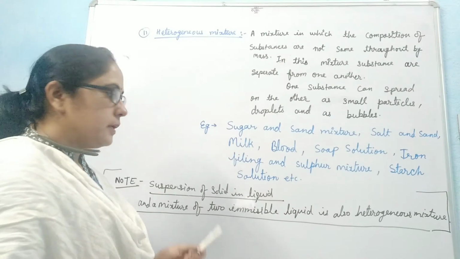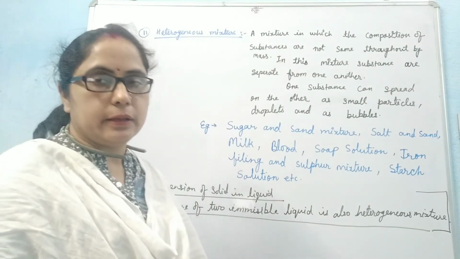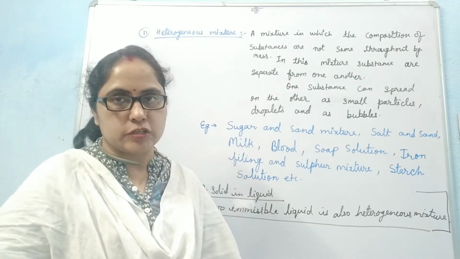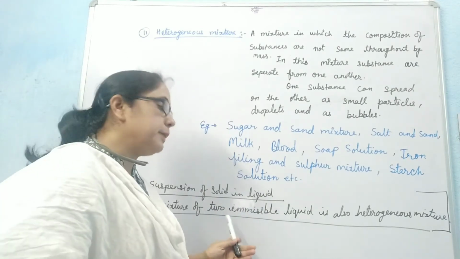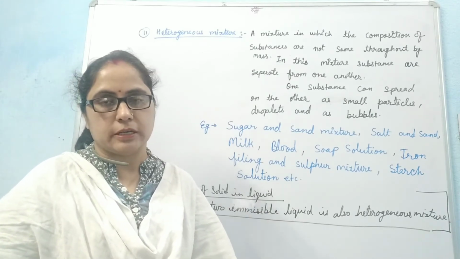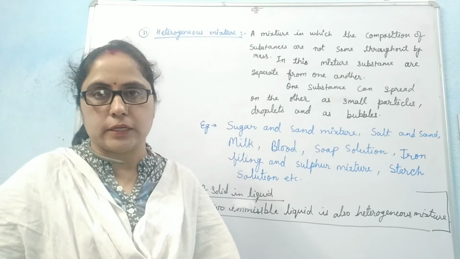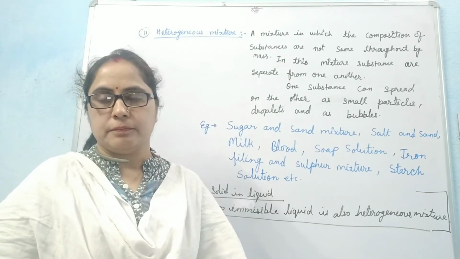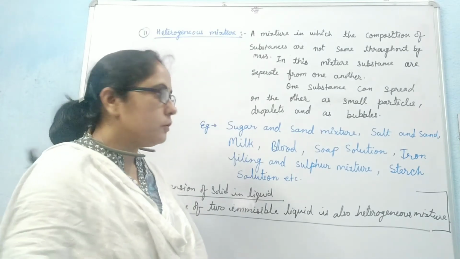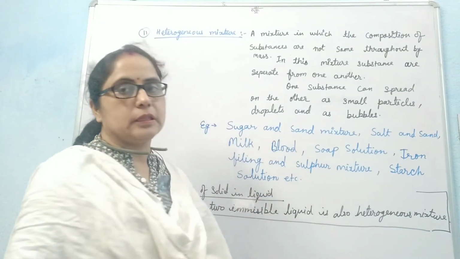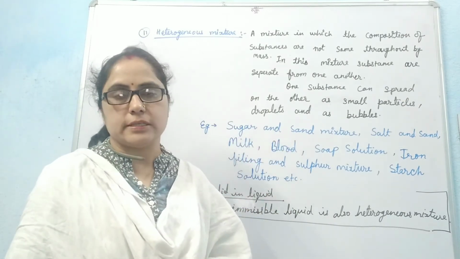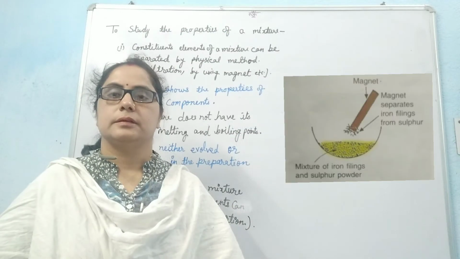Students, do you know about a suspension of a solid in a liquid? That is also an example of a heterogeneous mixture. A mixture of two immiscible liquids is also a heterogeneous mixture, like petrol in water or diesel in water. In the mixture of sugar and sand, the composition of sugar and sand is not the same everywhere.